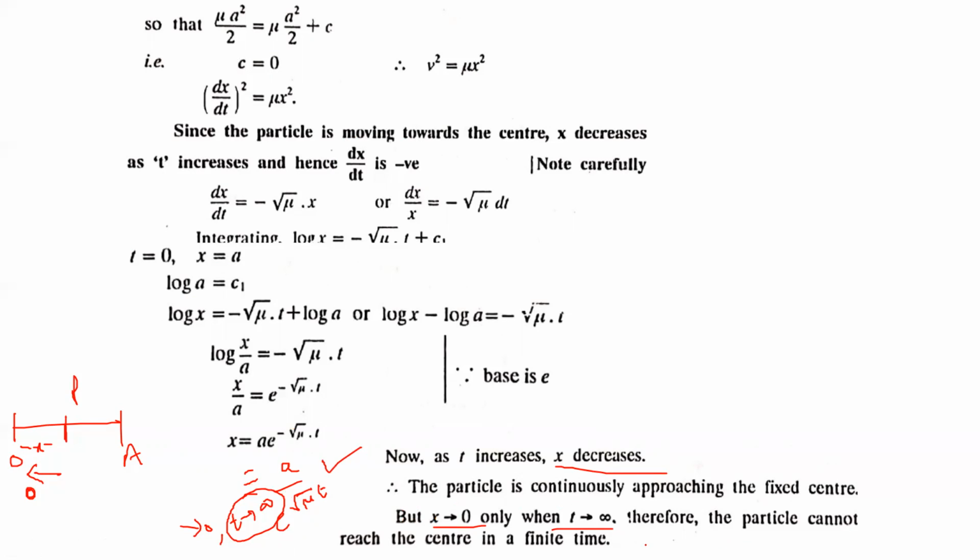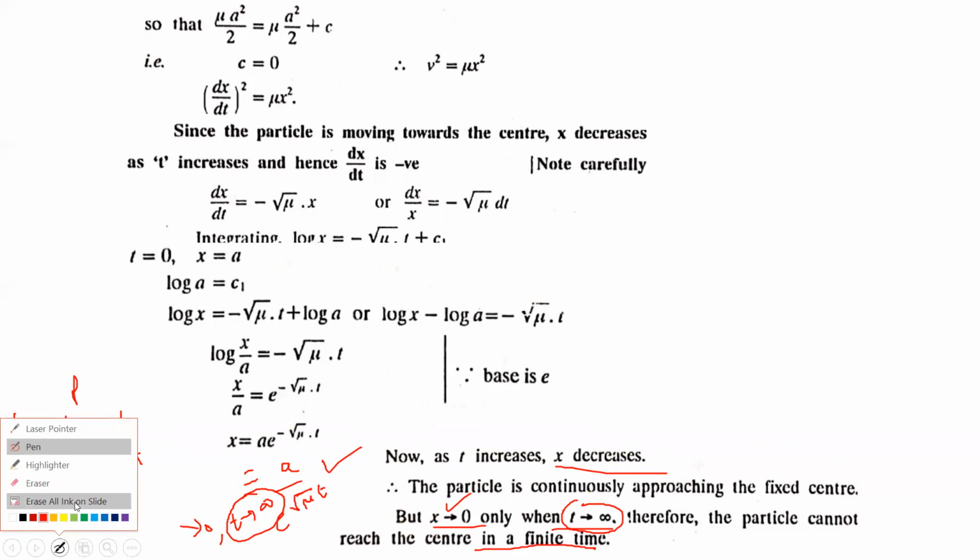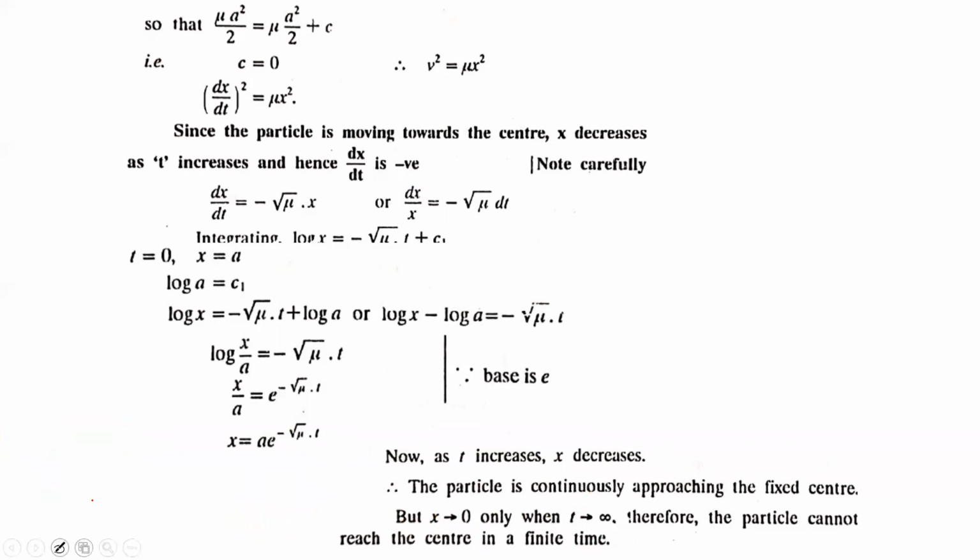That means the particle cannot reach the center in a finite time. Only after infinitely many values of t will x be 0. So it is always approaching O, but will never reach O. So this is all about this question.